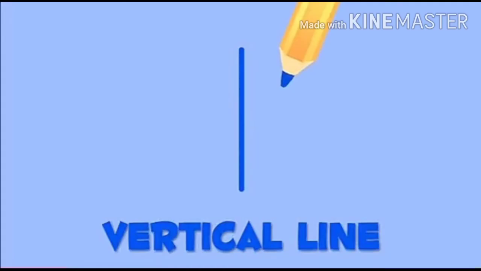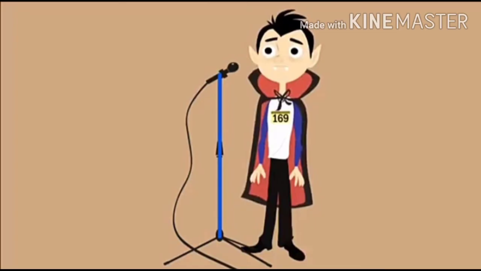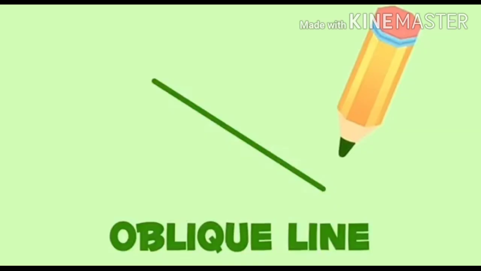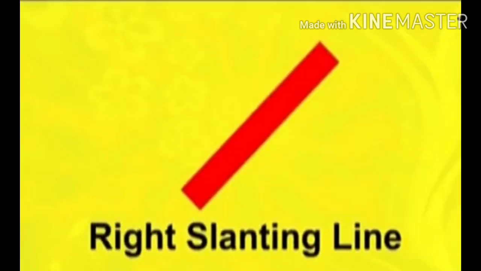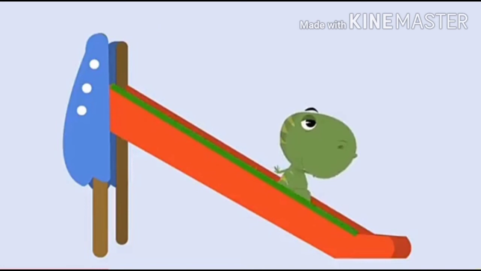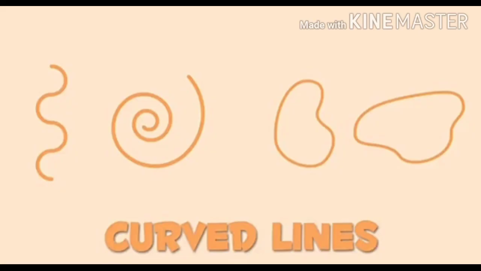Now next is vertical line, that is also called standing line, like this microphone stand. Next is an oblique line or slanting line. It can be left slanting or right slanting line. It looks like this slide or like the skateboard ramp. In curved line, we do not have straight line.